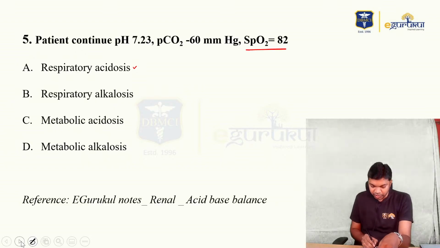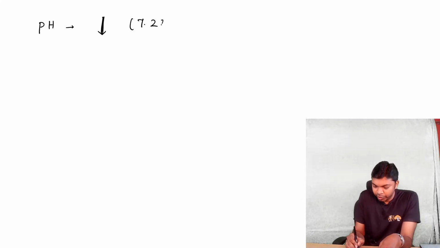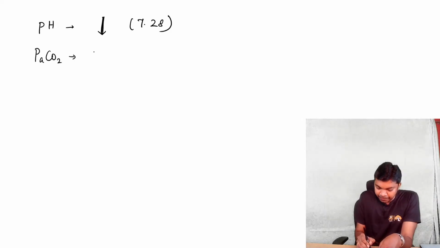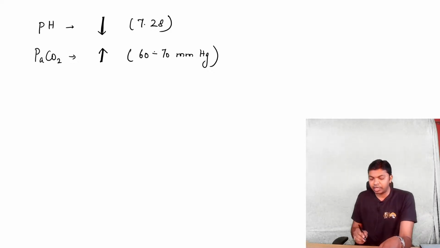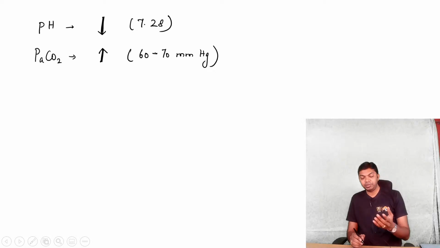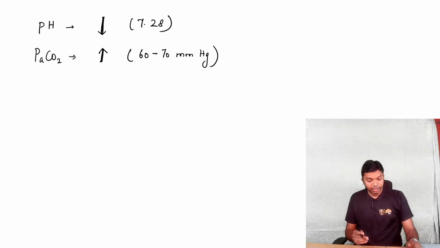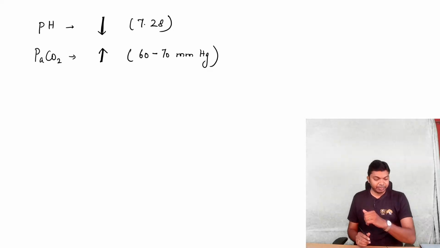Now let's try to solve this, guys. You have the pH of this patient which is decreased from normal. pH of this patient is going to be 7.28, and partial pressure of arterial carbon dioxide has very much increased, and this is now about 60, or as per some students 70 millimeters of mercury. Normal arterial carbon dioxide is going to be 40 millimeters of mercury, while this patient has got about 60 to 70 millimeters of mercury, doctors.